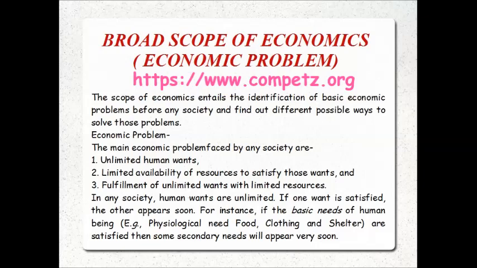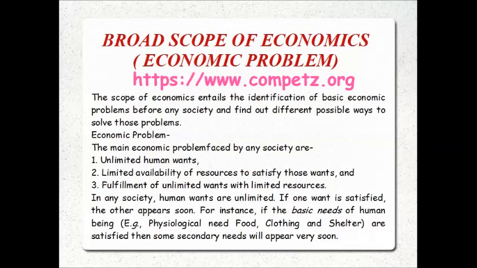So friends, what is an economic problem, or what are the types of economic problems? First we will see what an economic problem is, friends. The scope of economics entails the identification of the basic economic problems before any society, and finding different possible ways to solve those economic problems. So what is your economic problem, friends? Every human society has economic problems: what to produce, how to produce. All these are your economic problems.